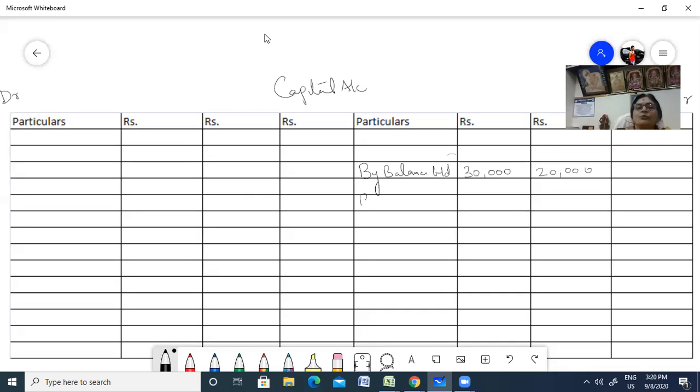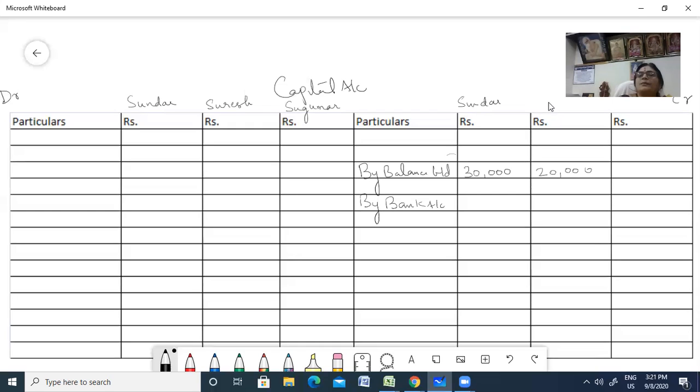Now we are going to show how much money the new partner is going to bring in. First of all, let us write the names of the partners who are going to share the profit. First Sundar and Suresh. You have Sundar here, you have Suresh here. Right. So you write Sundar. Then you have Suresh. Then you have Sugumar.